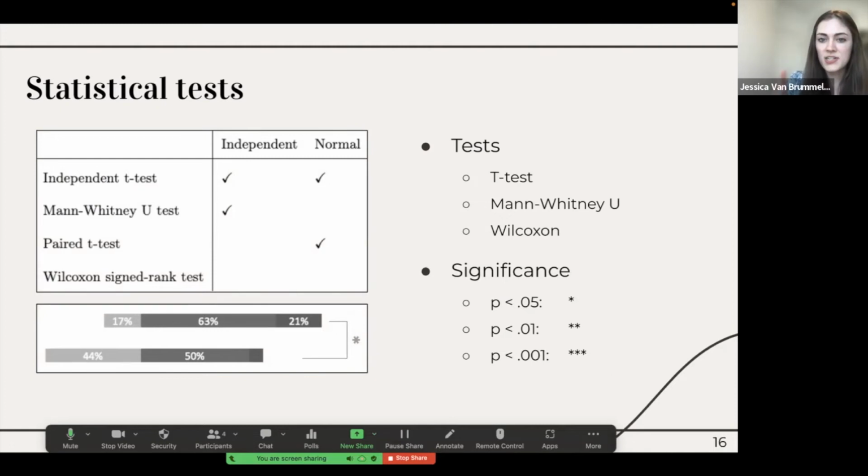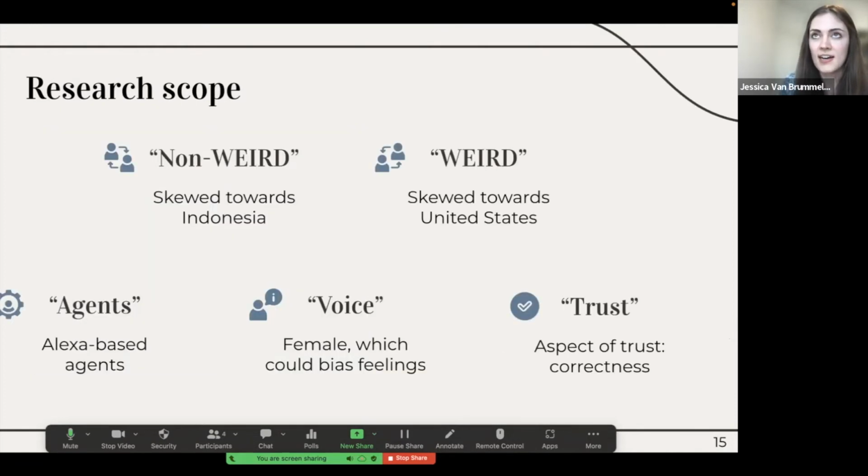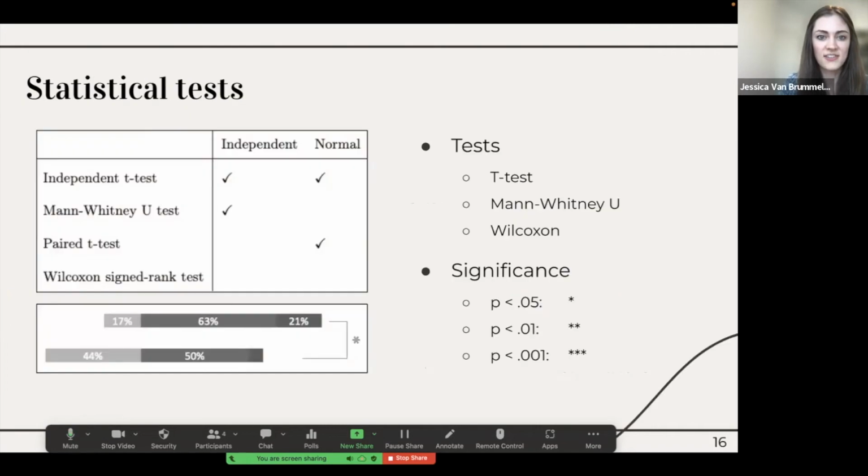And I also wanted to mention about trust before I go to this slide, that what we want to do with this research is really help people have healthy levels of trust towards these agents. However, what we don't look into is what that healthy level of trust actually is. And so that's another study we would love to look into in the future.